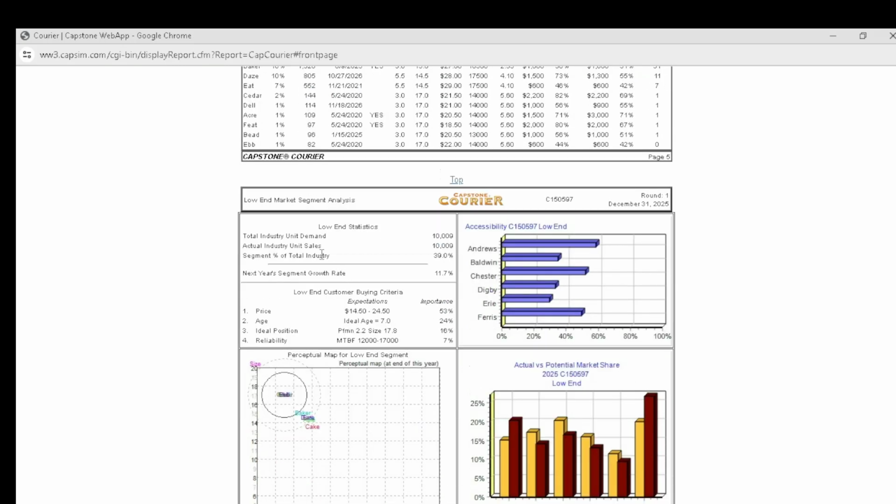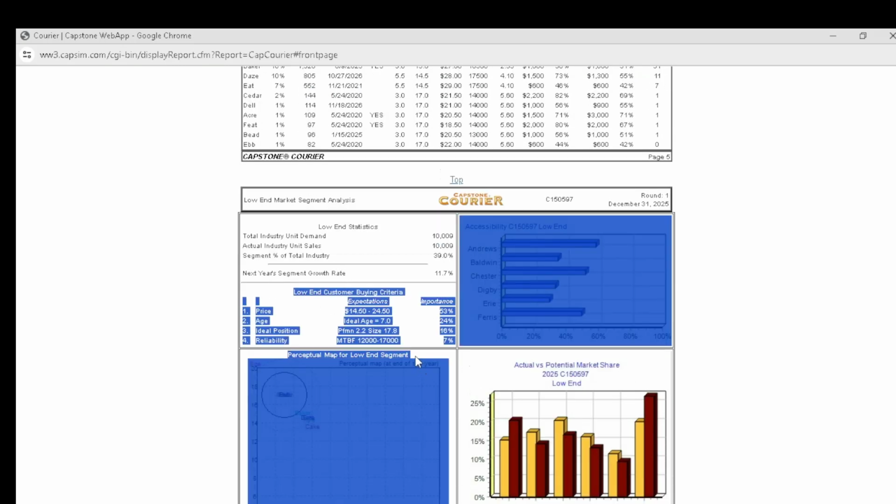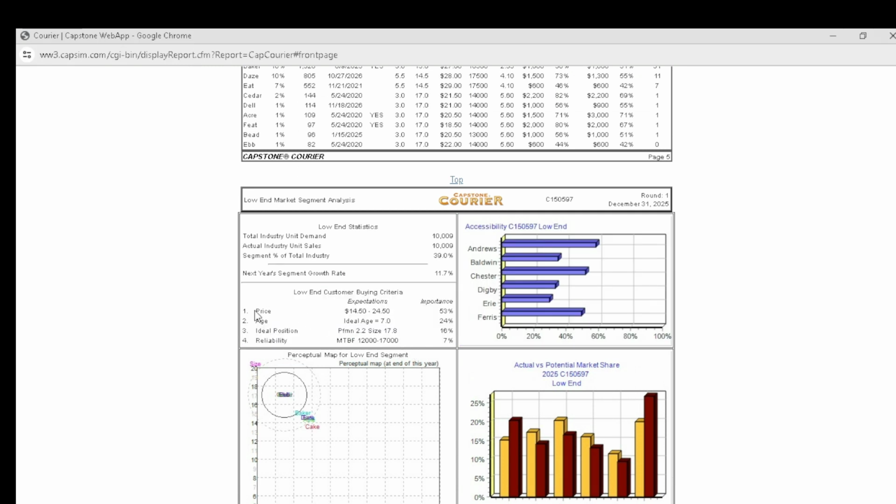Down to the next segment, which is the low-end segment, this is what customers expect. A price between 14.50 and 24.50, an age of 7.0, ideal positioning of 2.2 for the performance and 17.8 for the size, and reliability MTBF of 12,000 to 17,000.